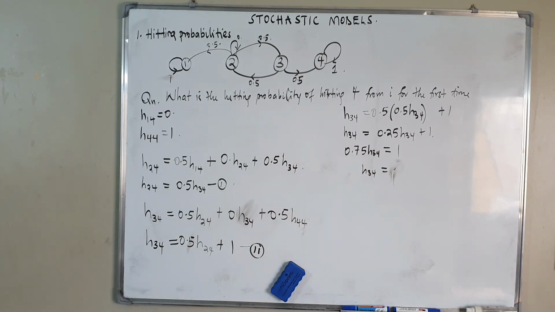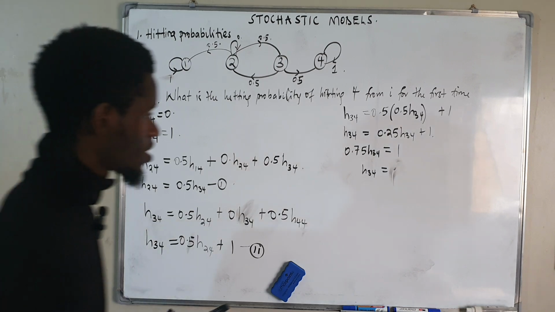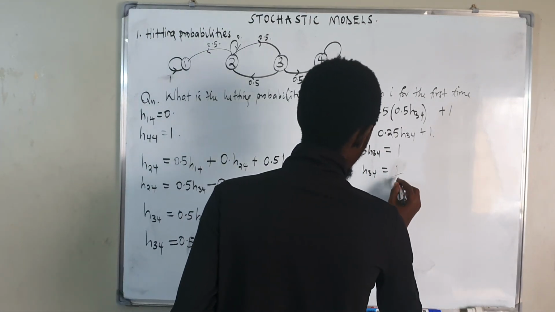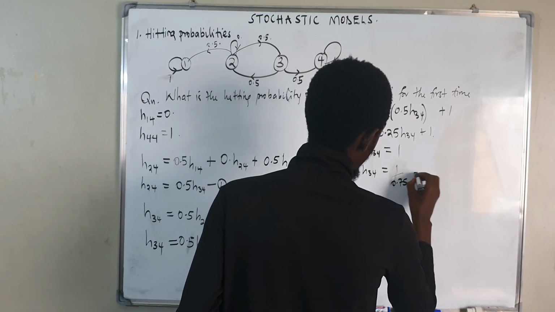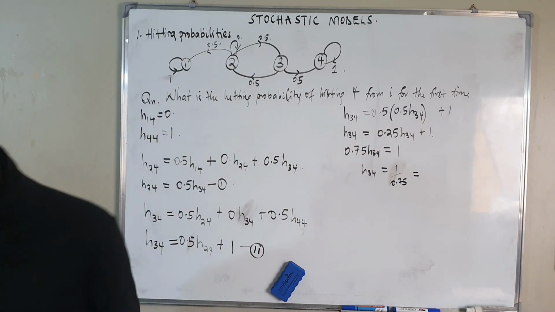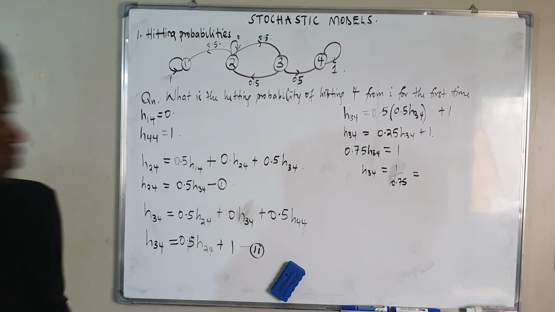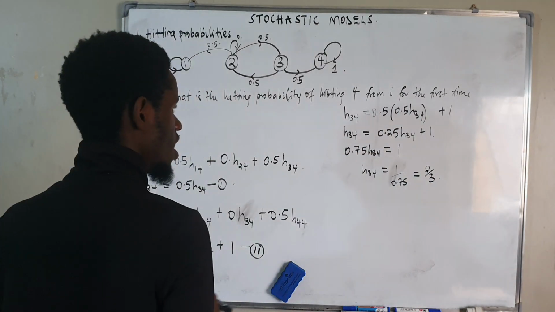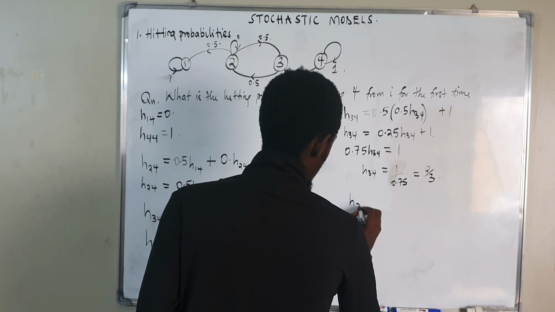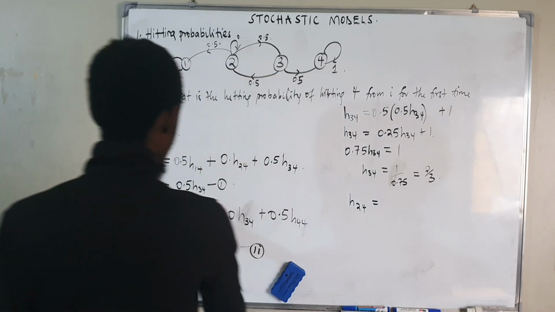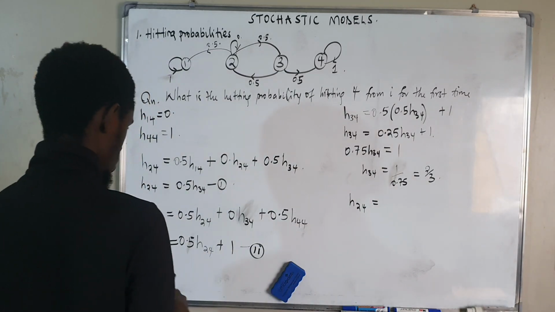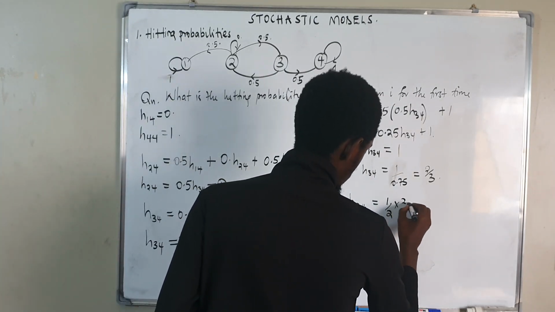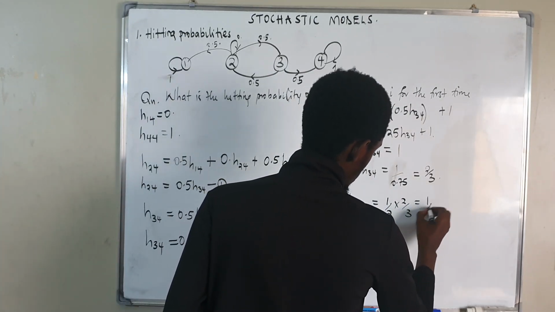1 divided by 0.75. What's the answer here? If you press your calculators, it's going to be 2/3. Now from there, we can easily get our H24, which is the same thing as having 0.5 times that one, which will be a half times 2/3, the same as having a third.